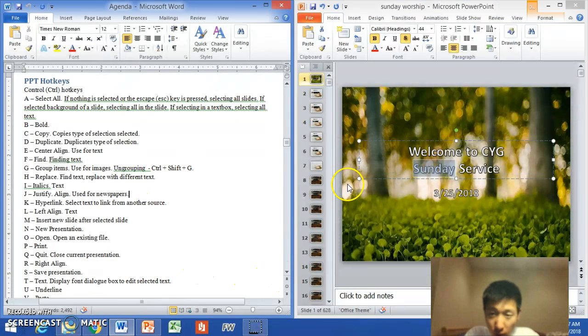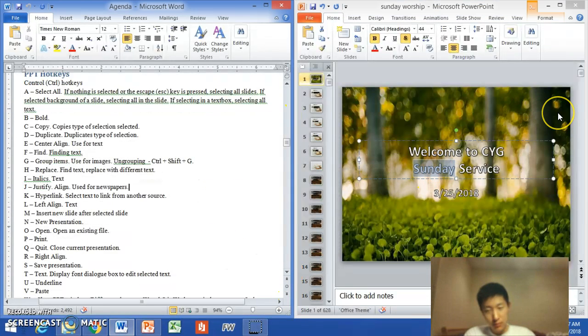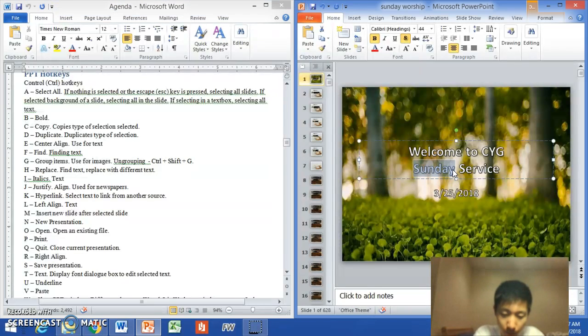Control U, underline. Okay, so the popular underline here is the U, but Control U is automatically the hotkey for underline. Control V for paste. I think we all know the two key combinations for copy and paste, Control C and Control V. So I'm going to copy what I've highlighted, what I've selected, and then I'm going to press Control V for paste. And there we go. So paste is there.